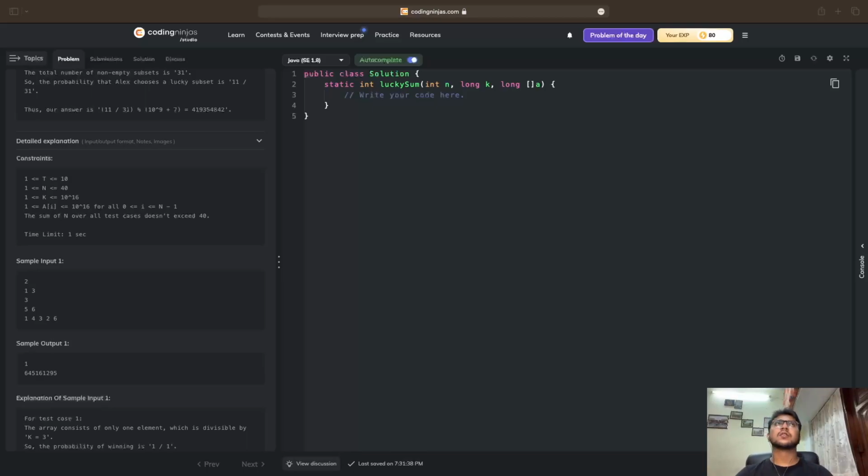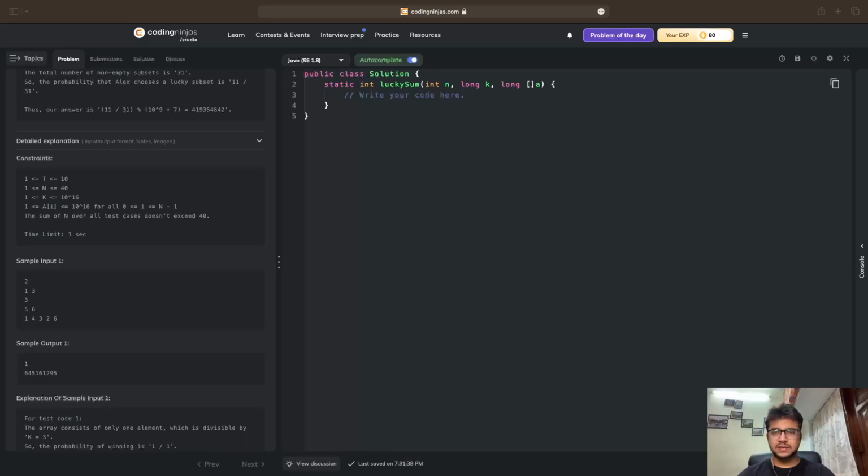So what if we try to do something like this? What if we divide this entire array A into two parts? We will apply brute force on one of these parts, let's say the first part, and we will try to calculate the frequency of every element that is present inside the subset.